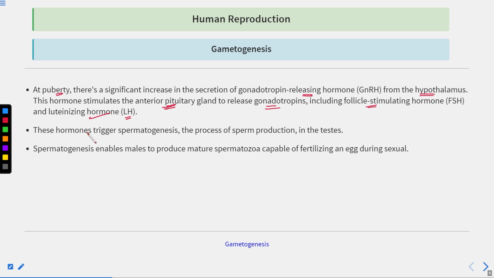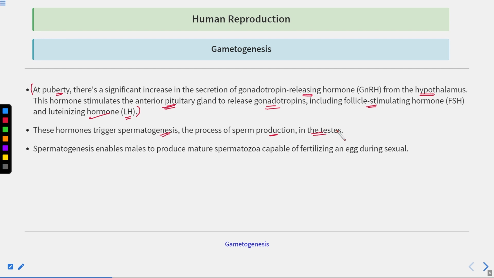Now these hormones trigger spermatogenesis, the process of sperm production in the testes. So whenever the organism attains maturity, the gonadotrophins are released, and they trigger the formation of the sperms in the testes.